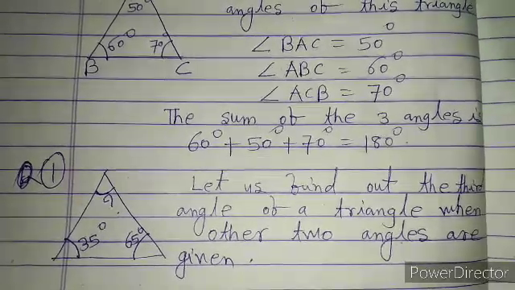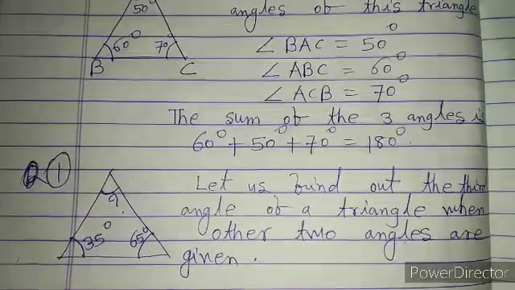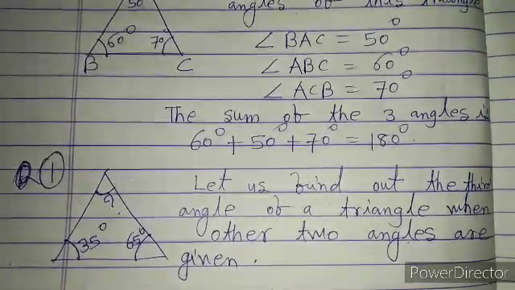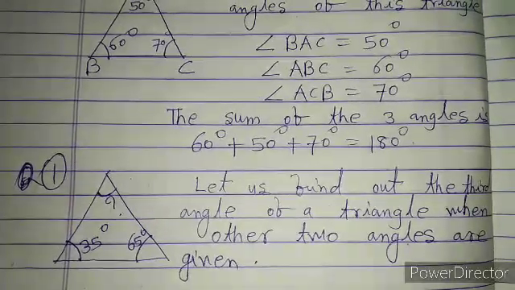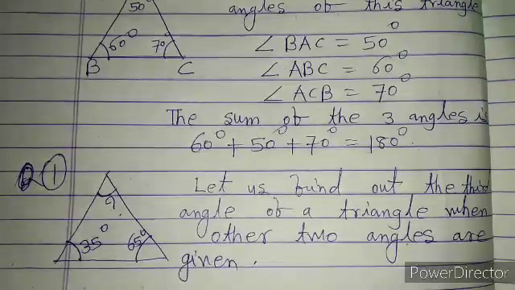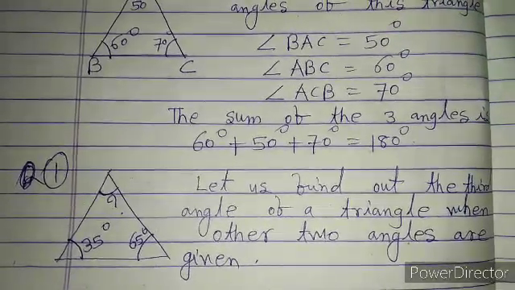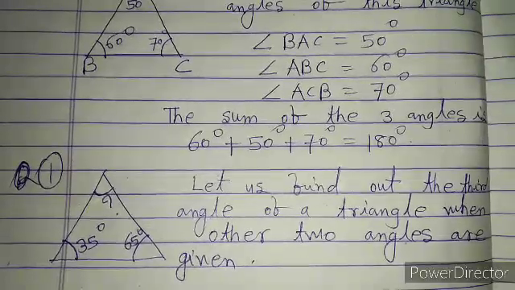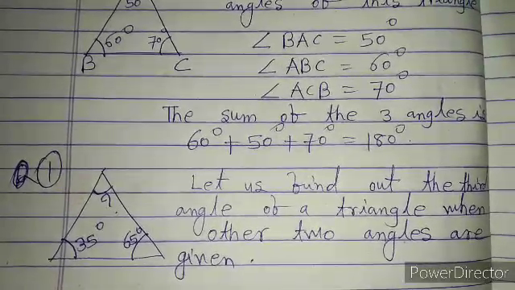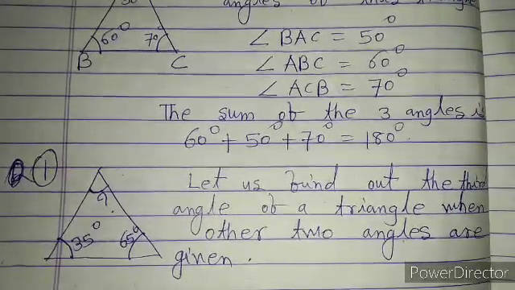Here we observe that the sum of all the three angles is equal to 60 degrees plus 50 degrees plus 70 degrees, which is 110 degrees plus 70 degrees, equal to 180 degrees. Let us find out the third angle of a triangle in the given figure when the other two angles are given.